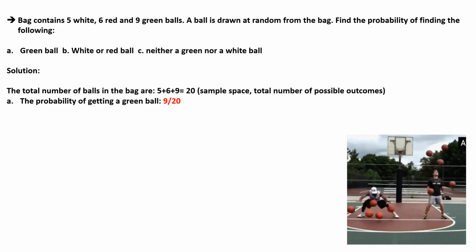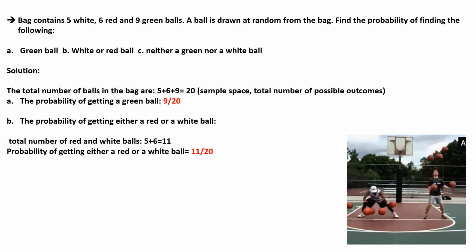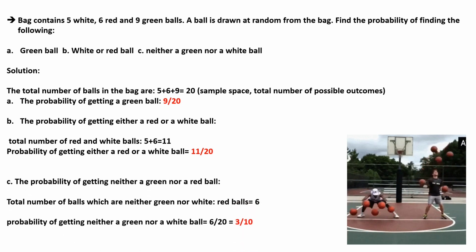So for A, the probability of getting a green ball is 9 by 20, because there are 9 green balls in the bag. For B, the probability of getting either a red or a white ball, where the total number of red and white balls is 5 plus 6, that is 11, is 11 by 20. For C, the probability of getting neither a green nor a white ball: the balls which are neither green nor white are the red balls, which is 6. So the probability becomes 6 by 20, which is 3 by 10.